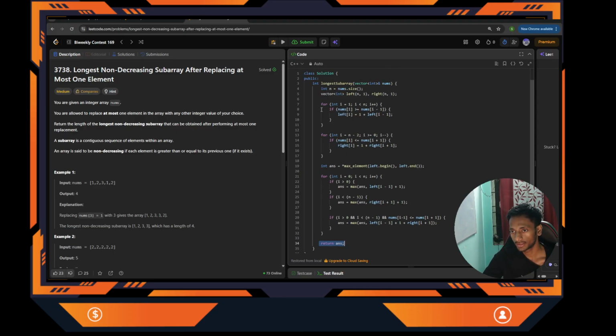You can see the time complexity for this. This for loop will run O(n) times, this for loop will also be O(n), and this for loop also runs O(n) times. But inside, all the conditions take constant time. We are not iterating to find the left subarray and the right subarray ending at i minus 1 and starting at i plus 1. We get that in constant time by using the left array and the right array. Got it? So the overall time complexity is O(n).